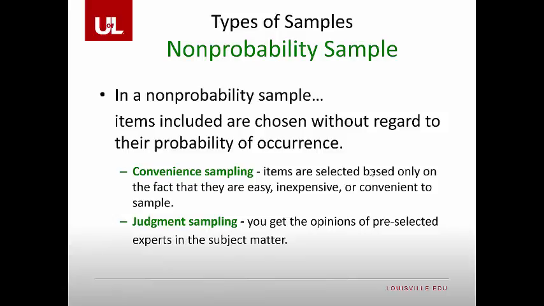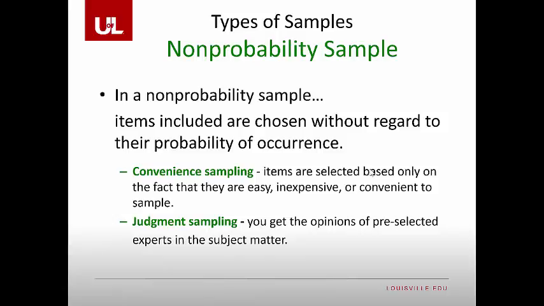For convenience sampling, we may just find a group of people that are very close by at that time instead of truly randomizing and picking people at random. So for example, maybe I do want to know some things about students in the College of Business. Instead of sampling students from across all different courses, out of convenience, I may just ask the individuals that are in this class. It's cheap, it's easy, it's inexpensive, I don't have to make a lot of judgments, and I can still get results.